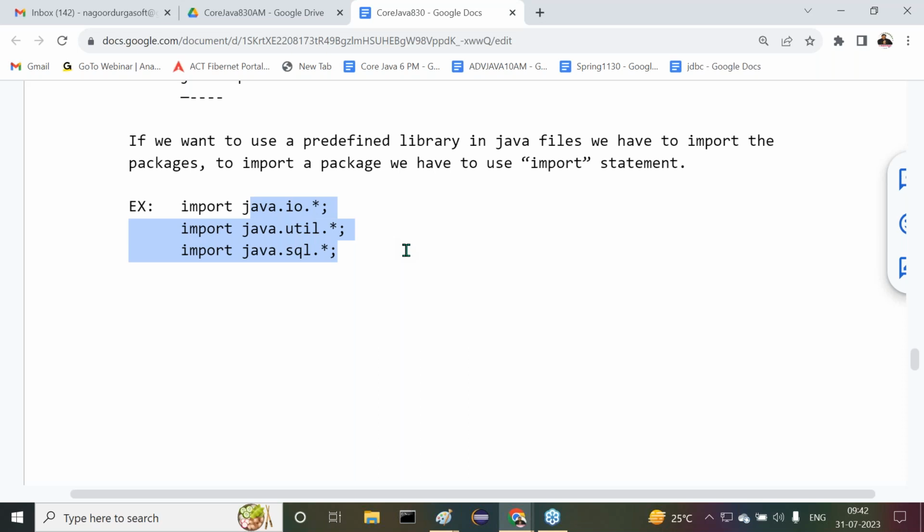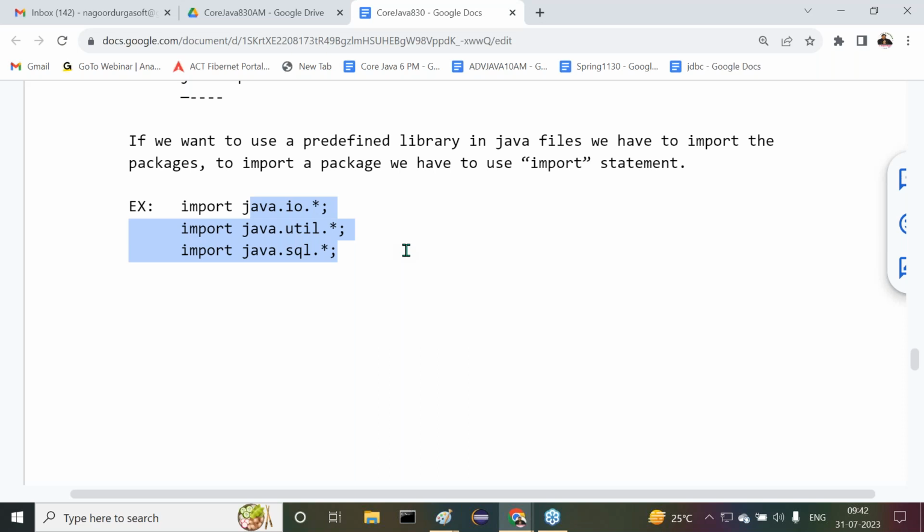If these packages do not exist, the compiler will raise an error. If these packages exist in the Java software, then the compiler will not raise any error.